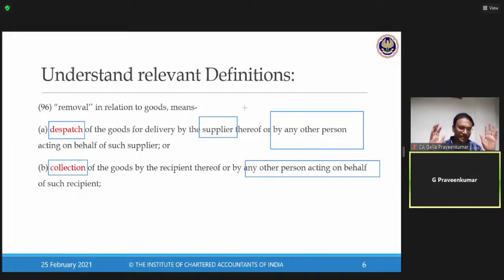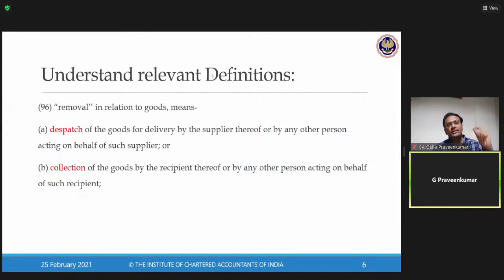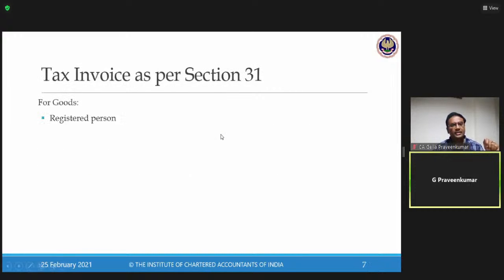So friends, please keep in mind, when we talk about removal, this is nothing but the point where we are trying to define an event which is in relation to the movement of goods. Now, this is one key point which is linked with my issuance of a tax invoice. That is the reason I've been stressing so much on the importance of the definition called removal. Next, we have touched upon important definitions.